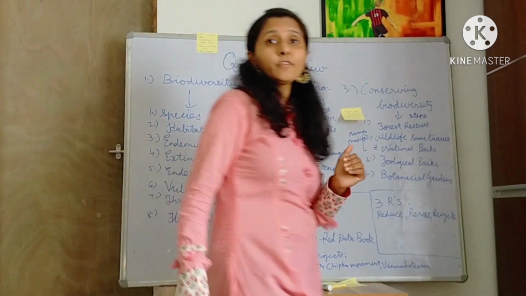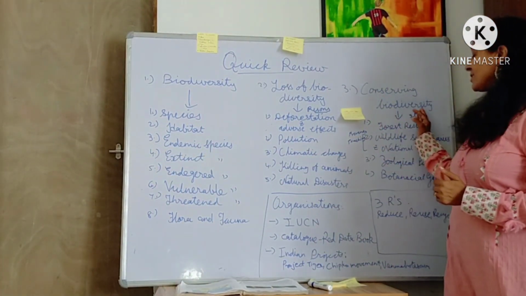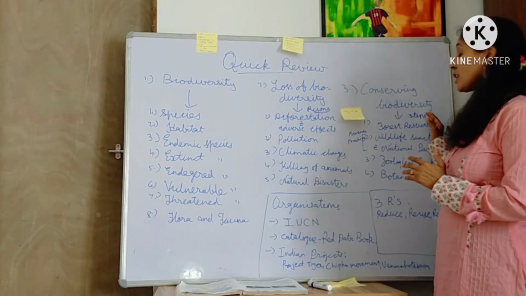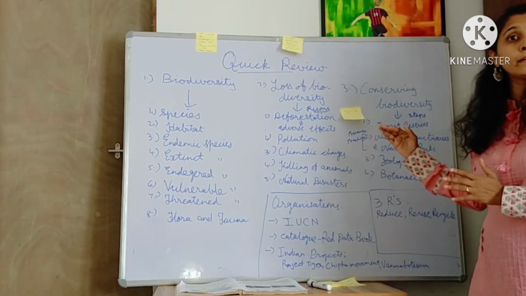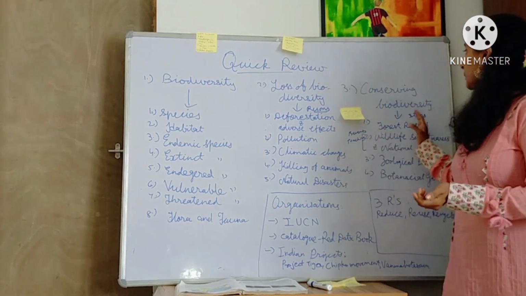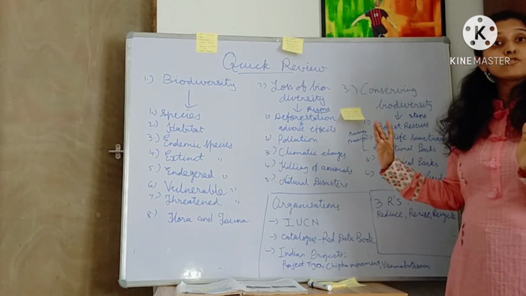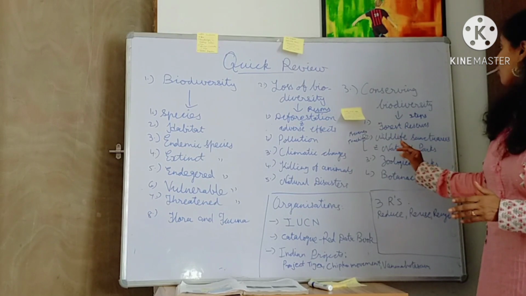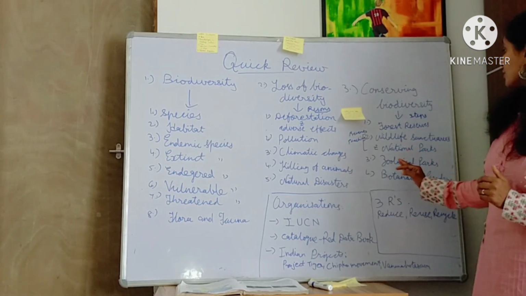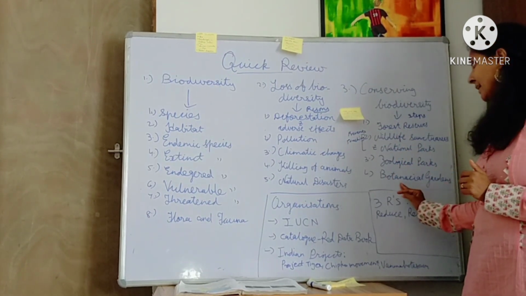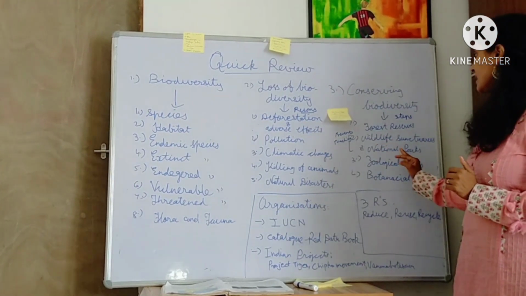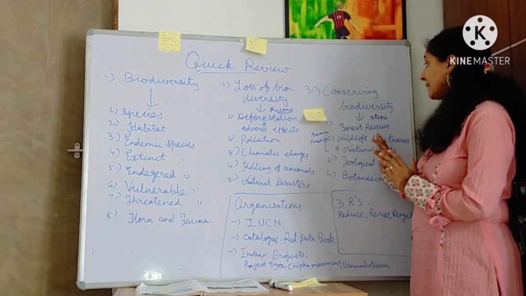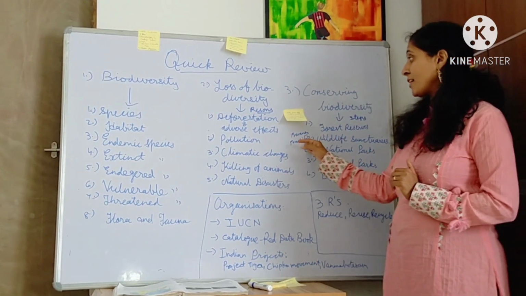Third, we learned about conserving biodiversity; many steps have been taken by governments and non-government organizations. A few steps are forest reserves, wildlife sanctuaries and national parks, zoological parks and botanical gardens. In wildlife sanctuaries and national parks, we learned in detail that they also prevent poaching.